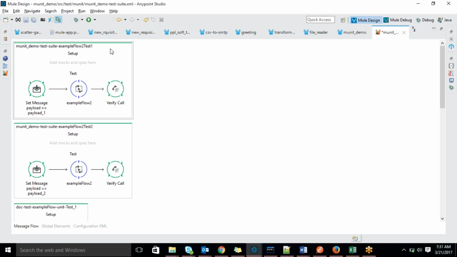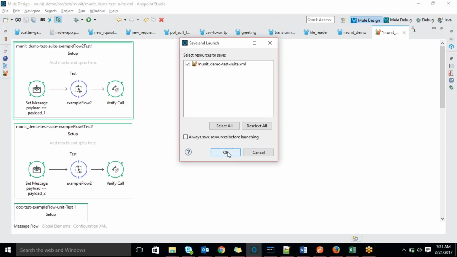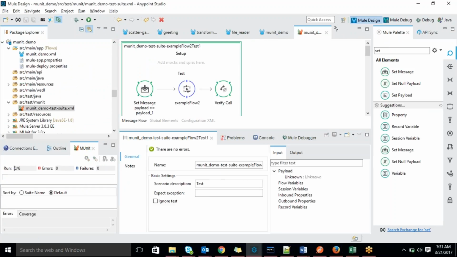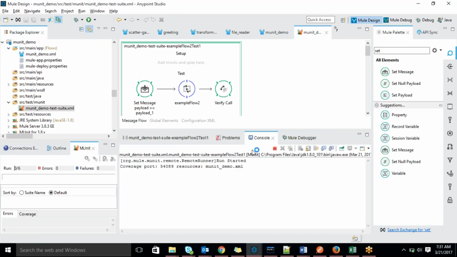Once you've done it, how will you execute it? Right click on the particular test case, then run MUnit test case. Observe here, your total application will try to deploy again internally.